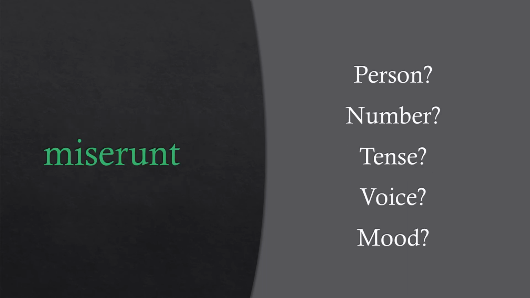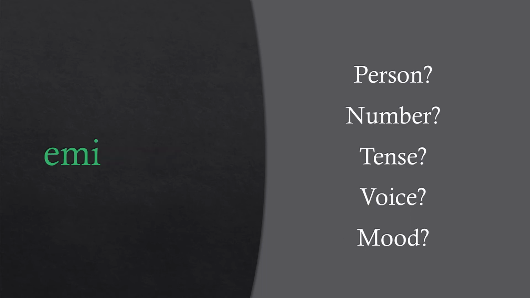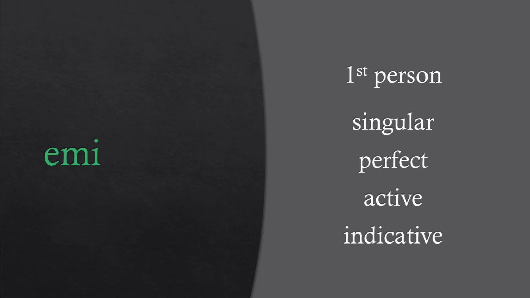Now let's try parsing. Parse miserunt. Miserunt is third person plural perfect active indicative. Now parse emi. Emi is first person singular perfect active indicative.